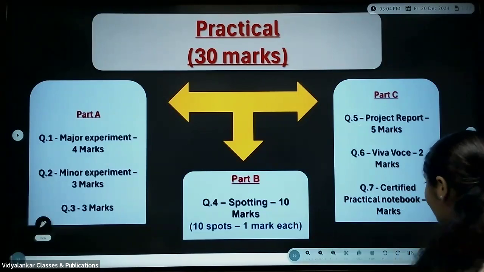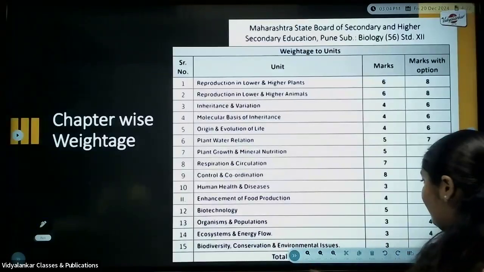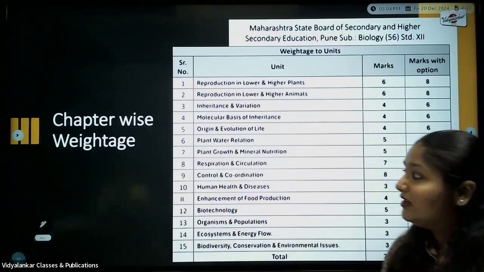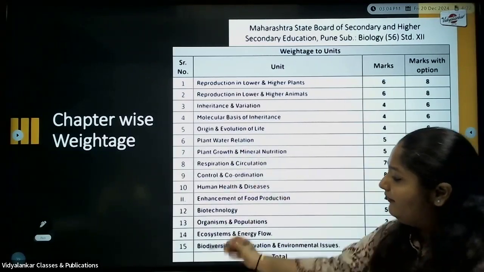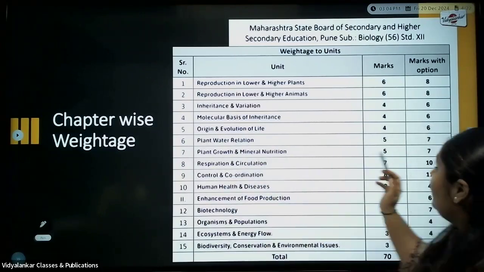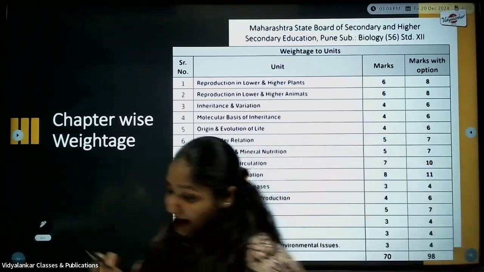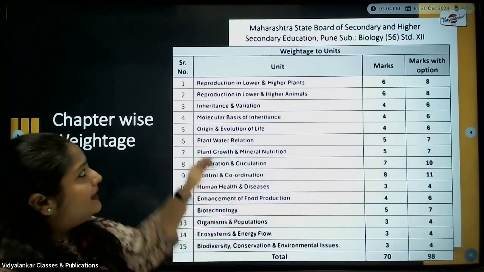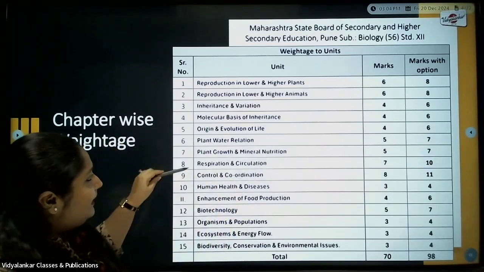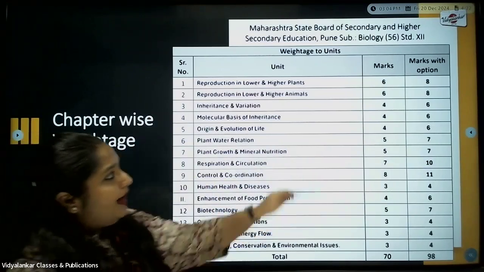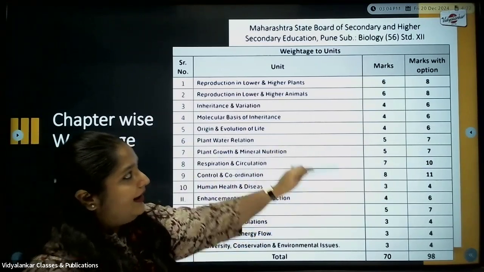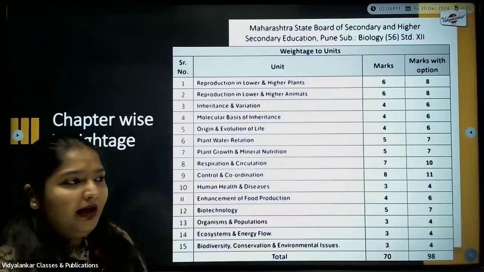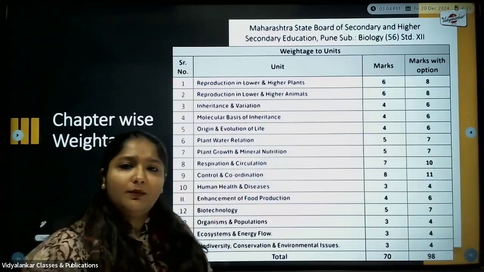Next is the chapter-wise weightage. You have a total of 15 chapters, with marks given with option and without option. When you see here, the highest weightage ones are chapter numbers 1, 2, 8 and 9, wherein you have, with options, 10 and 11. Another 2 are for 8 and 8.